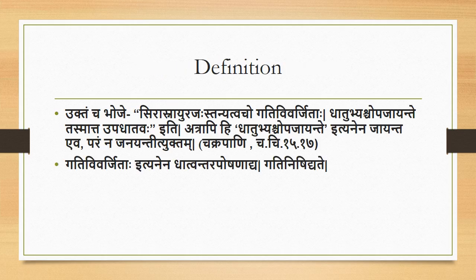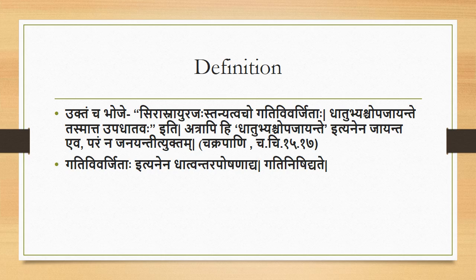Now, what is the actual definition of the word Upadhatu? Sira, Snayu, Raja, Stanya, Tvacha are immobile entities. They are formed from Dhatu and hence are called Upadhatu. Here, immobile is in the context of not having the ability to provide nourishment to the next Dhatu. So they are produced from Dhatu, and therefore they are called Upadhatus. Even though they are produced from the Dhatu, they do not themselves generate further entities from it.